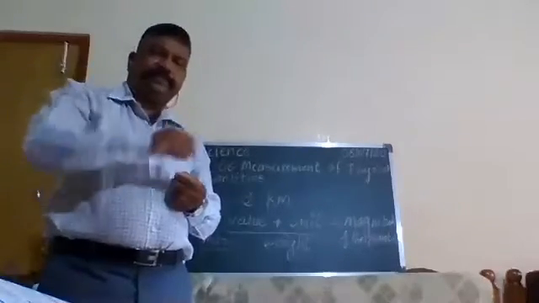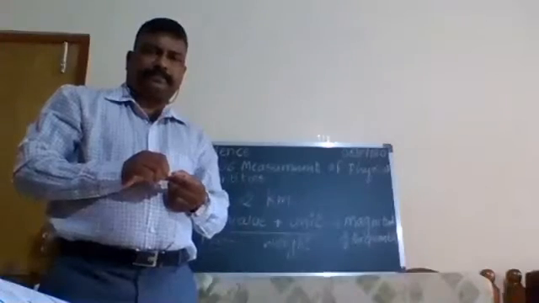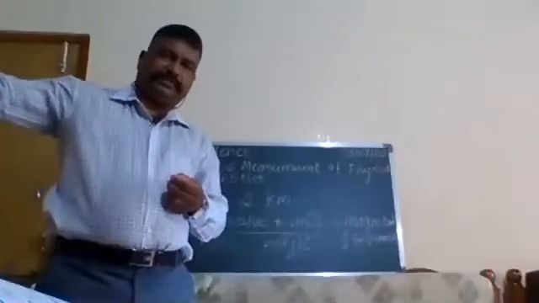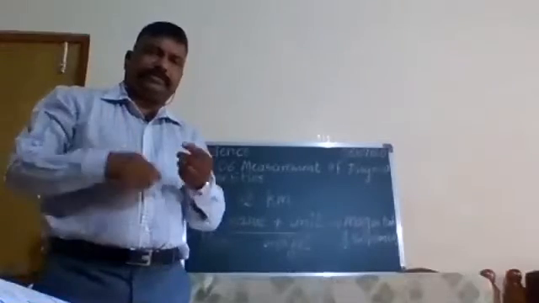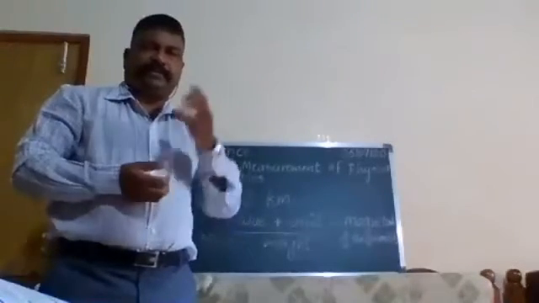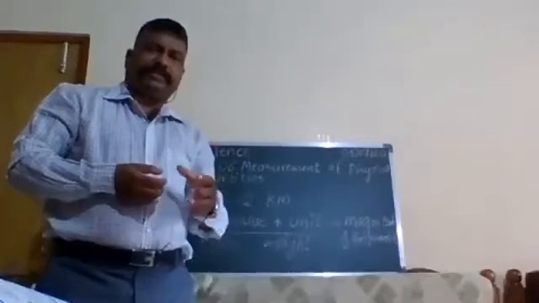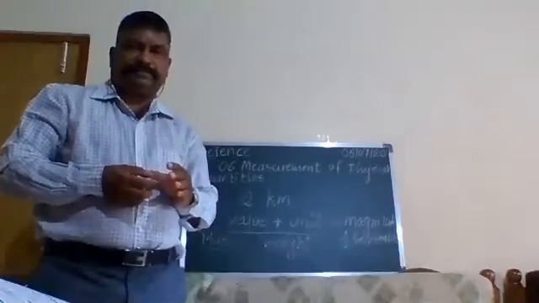Is the radius the same everywhere? No. The distance from the center to the periphery is not the same because Earth is oval in shape. So it affects the gravitational force. In this way, the weight of an object changes from place to place.